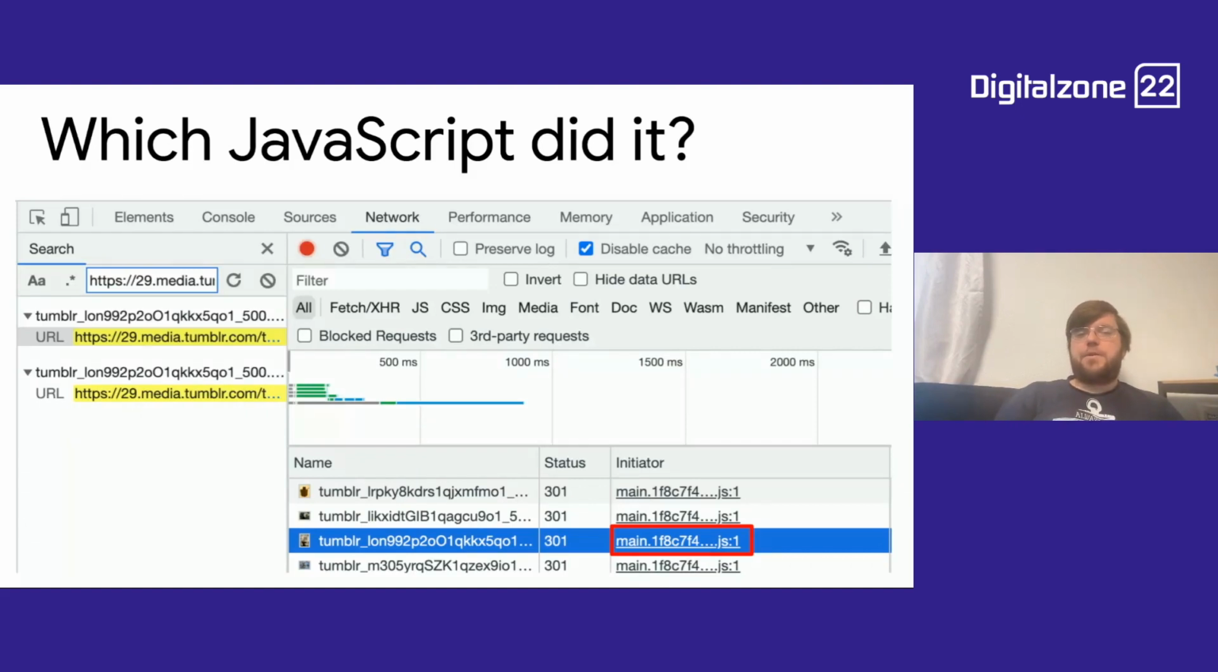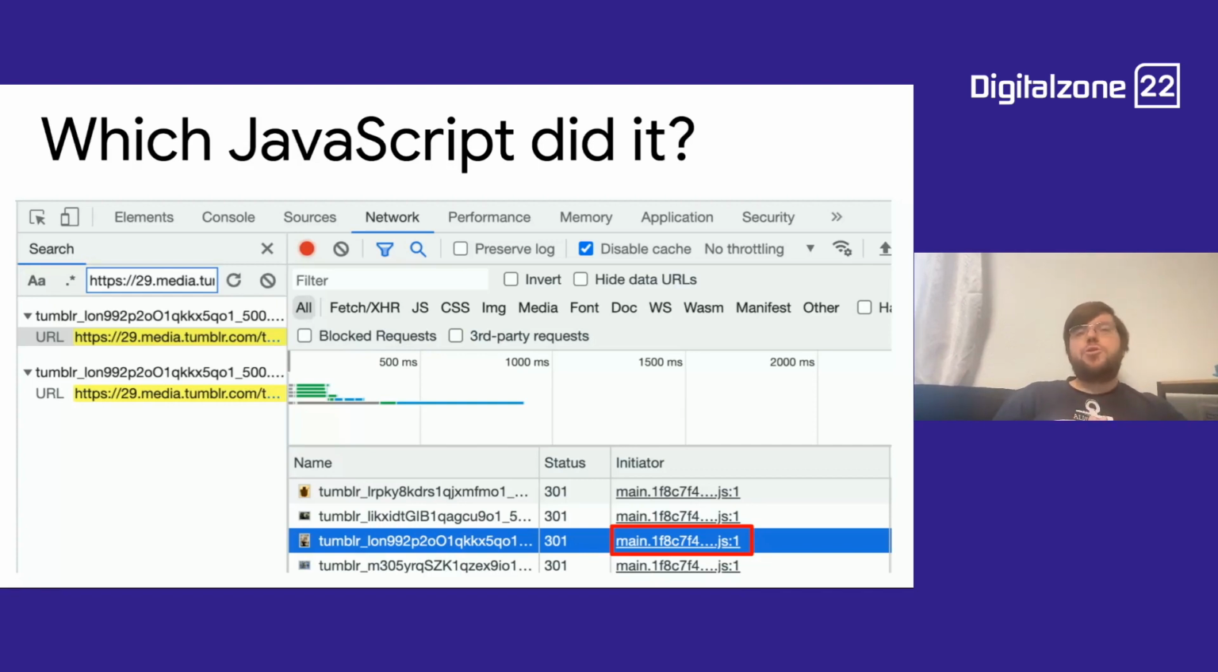If you go to the network tab and search for that specific URL, for that specific image URL that I've just looked at, we see down here the image is coming from an initiator called main.something.something.js. So that is the file that actually loads the image. And then I can click on that and be taken to the source. In this case, it says line 1.